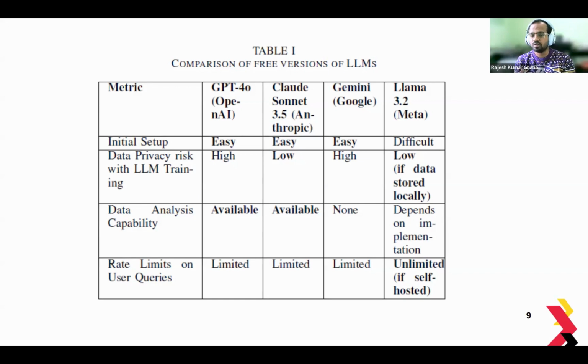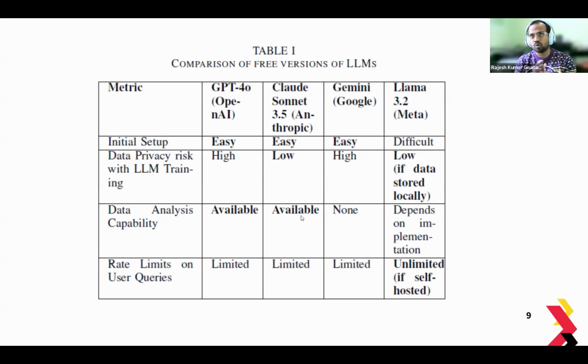And there are also human annotators behind the scenes who look at this data for improving the model. So that's a key factor if you wanted to look at the data privacy risk for the end users, especially since we're dealing with highly sensitive data sets, and the conversation would be attuned to that aspect. Data analysis capabilities, we saw with GPT-4o we could upload the full data set, and with Claude not.